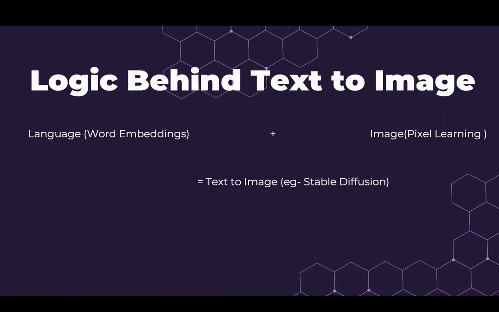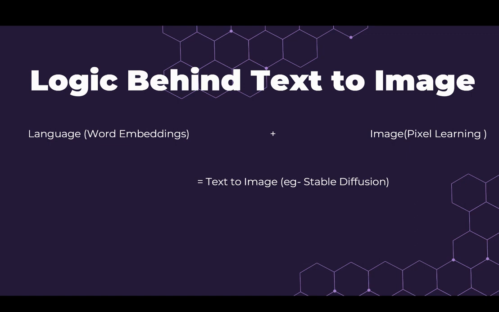Now, moving forward, we will understand the logic behind text to image. So, what is text to image? Actually, it's a combination of language and image. Language means word embeddings. What does that mean? As we have already discussed, it will try to find the relationship between several words and several sentences present over the world wide web, and then it will classify on that.